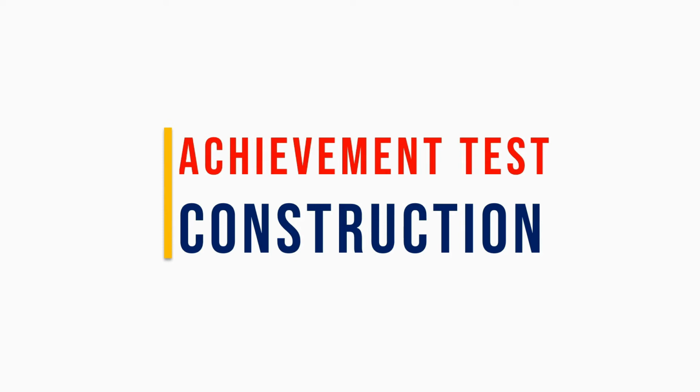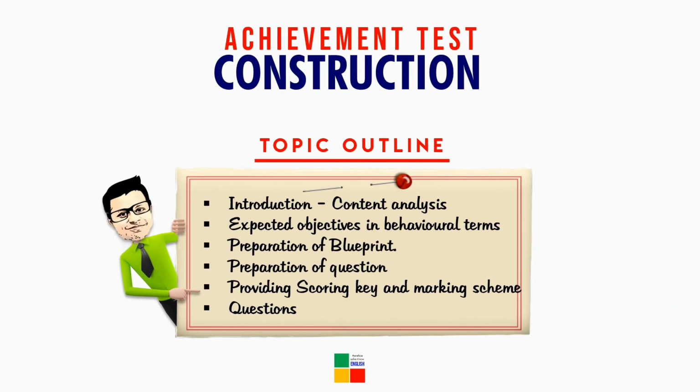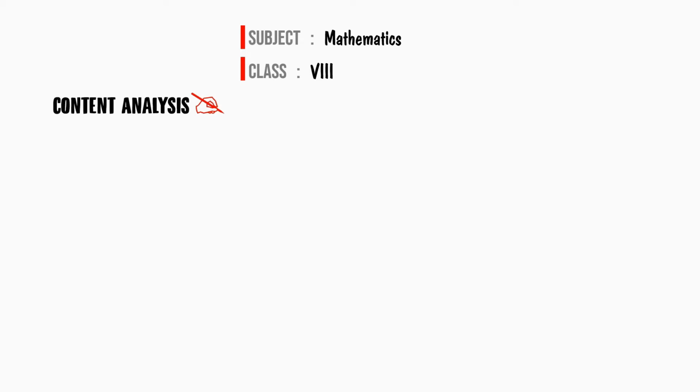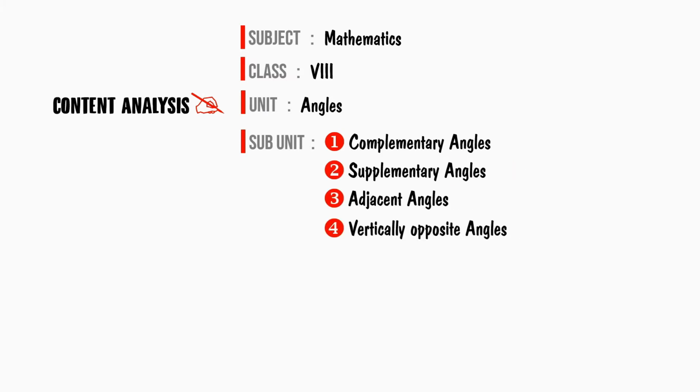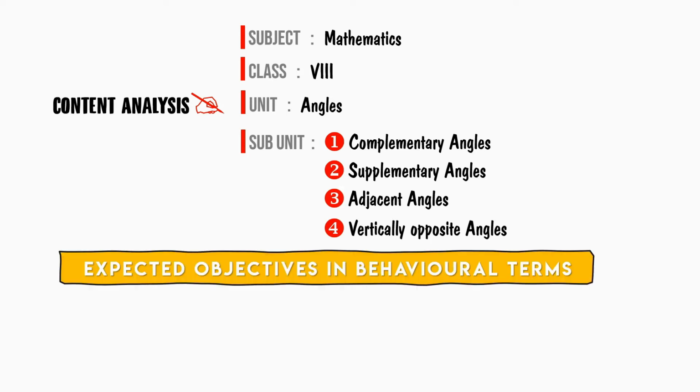In this video, we will learn about how to construct an achievement test. Here I have selected the subject mathematics of class 8. Now, content analysis. Unit: angles. Subunits: complementary angles, supplementary angles, adjacent angles, vertically opposite angles.